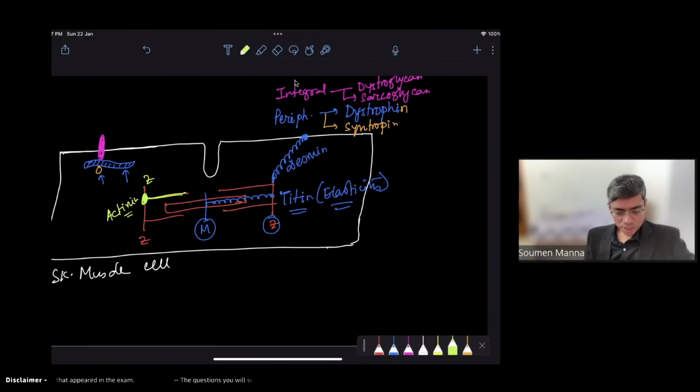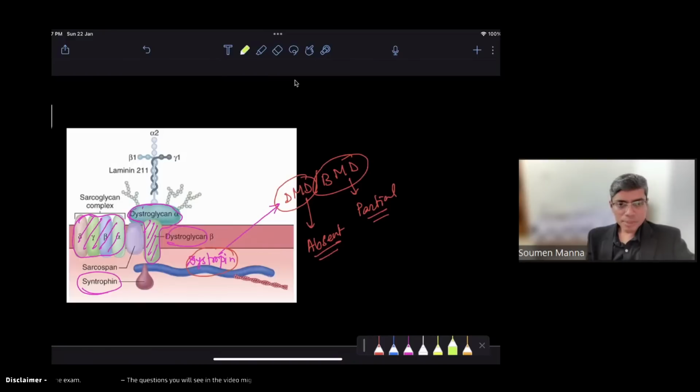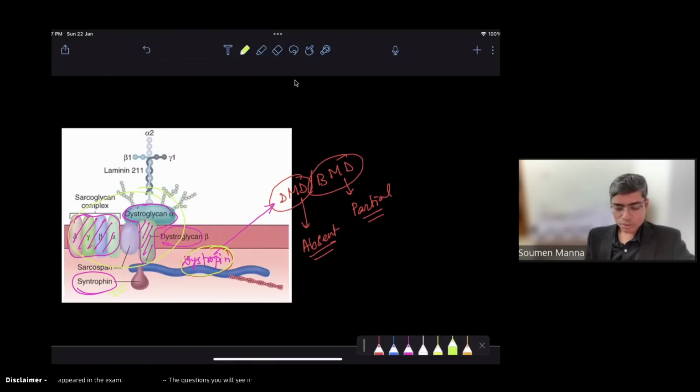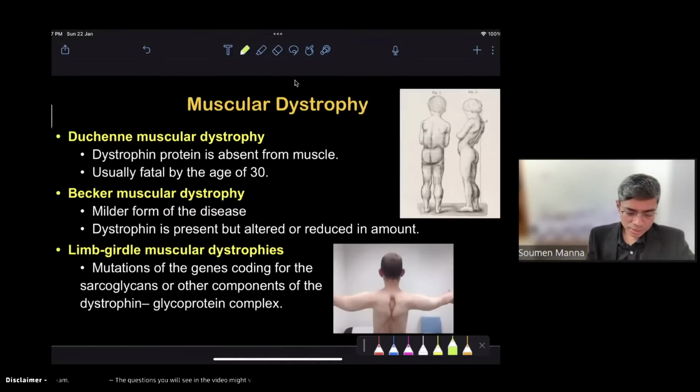So what is important here? We have learned that in the muscle membrane, sarcoglycan and dystroglycan are the integral proteins, and dystrophin and syntrophin are the peripheral proteins. Dystrophin mutation we have seen, Duchenne's and Becker's. Now, if there is mutation of the sarcoglycan or dystroglycan complex, there is another kind of myopathy written here, known as limb girdle muscular dystrophy. So particularly the girdle region, this region of the muscles, will be mainly affected in limb girdle muscular dystrophy.